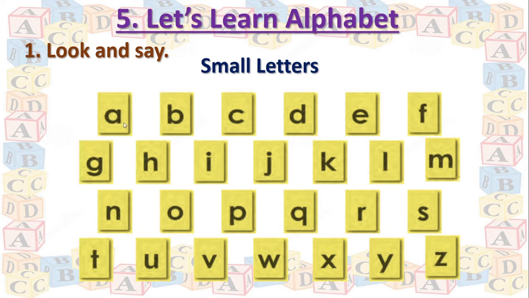Okay? See here, this is A, B, C, D, E, F, G, H, I, J, K, L, M, N, O, P, Q, R, S, T, U, V, W, X, Y, Z. Right? These are called small letters. Okay?